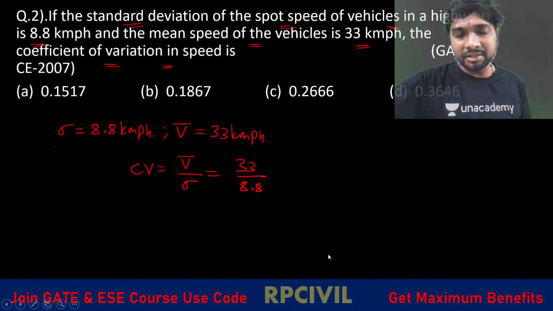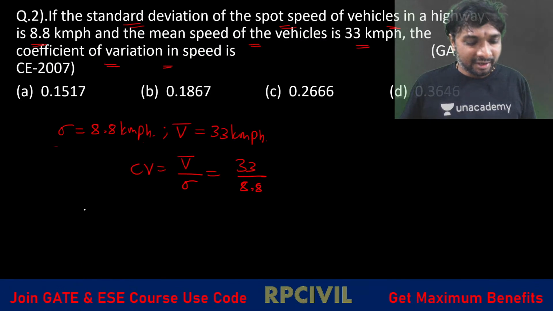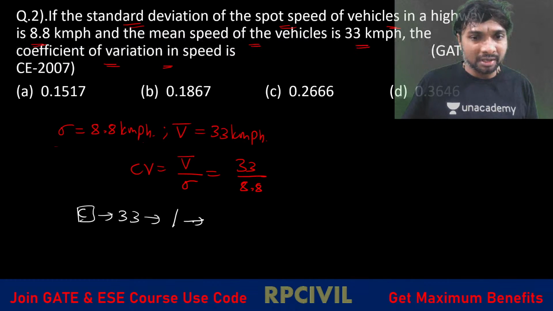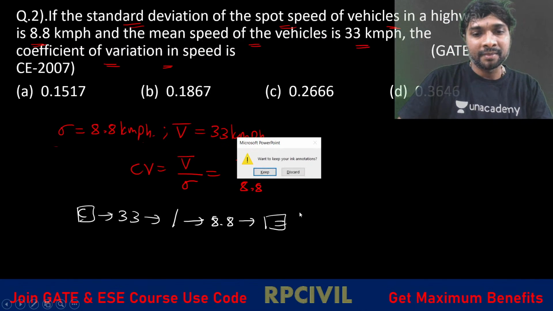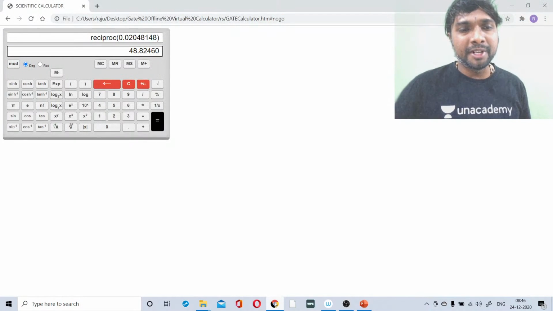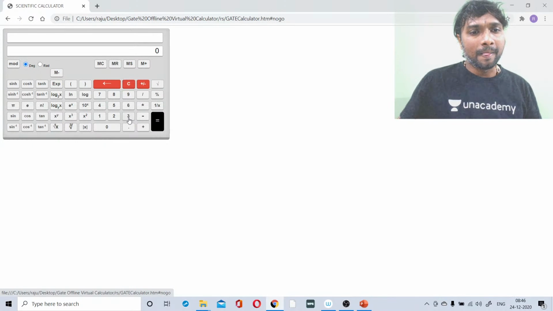It is a very easy and simple calculation. First clear all, then enter 33, after that the divide symbol, after that 8.8, then equals. That's it. So from mathematics we know coefficient of variation equals which one? Mean divided by standard deviation or not? Mean is 33 divided by standard deviation.